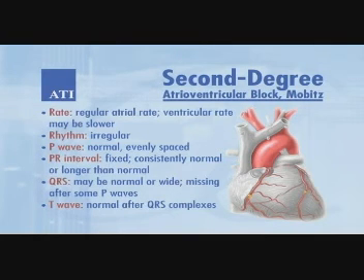Second-degree atrioventricular block, Mobitz, formerly called type 2. Rate: regular atrial rate. Ventricular rate may be slower. Rhythm irregular. P wave normal, evenly spaced. PR interval fixed, consistently normal or longer than normal. QRS may be normal or wide, missing after some P waves. T wave normal, after QRS complexes.